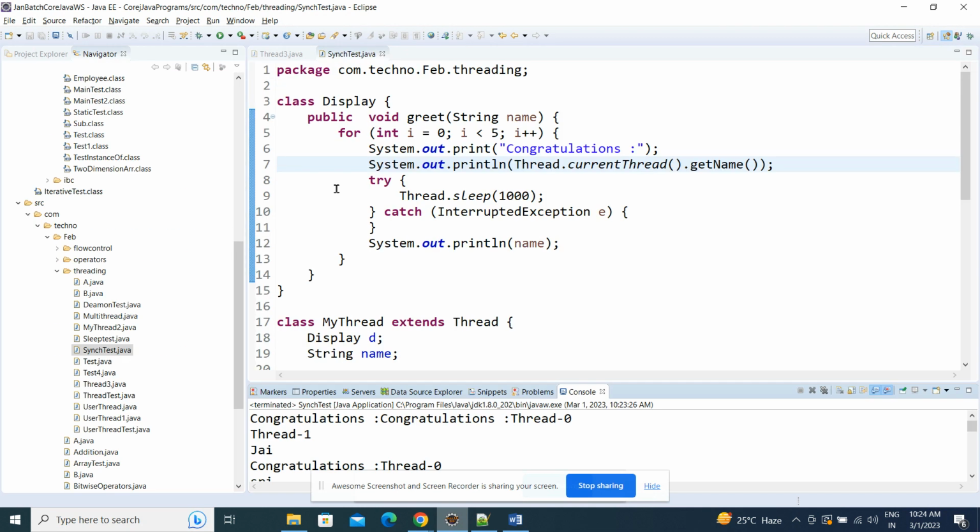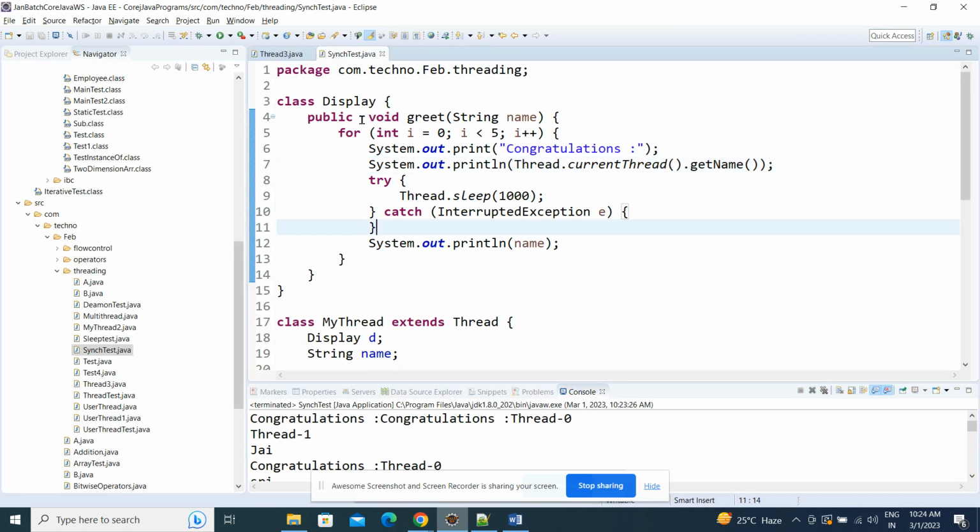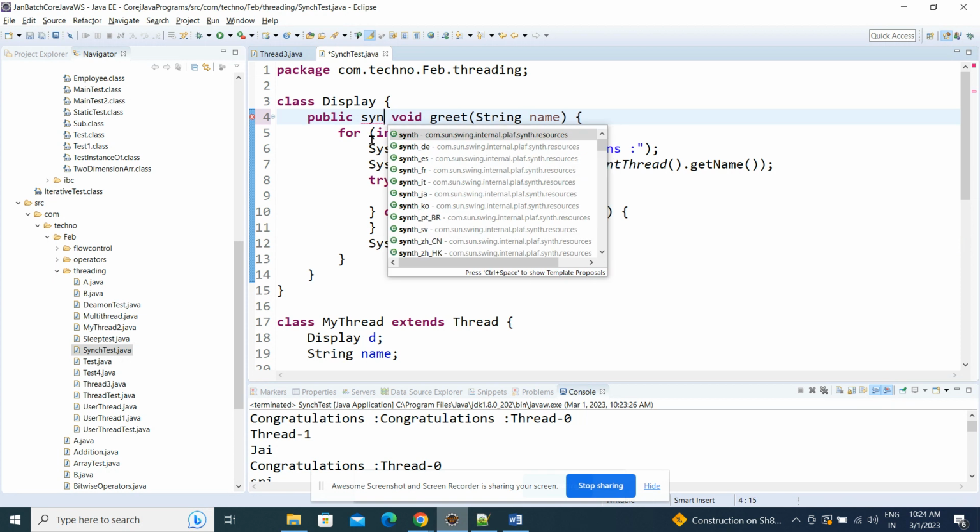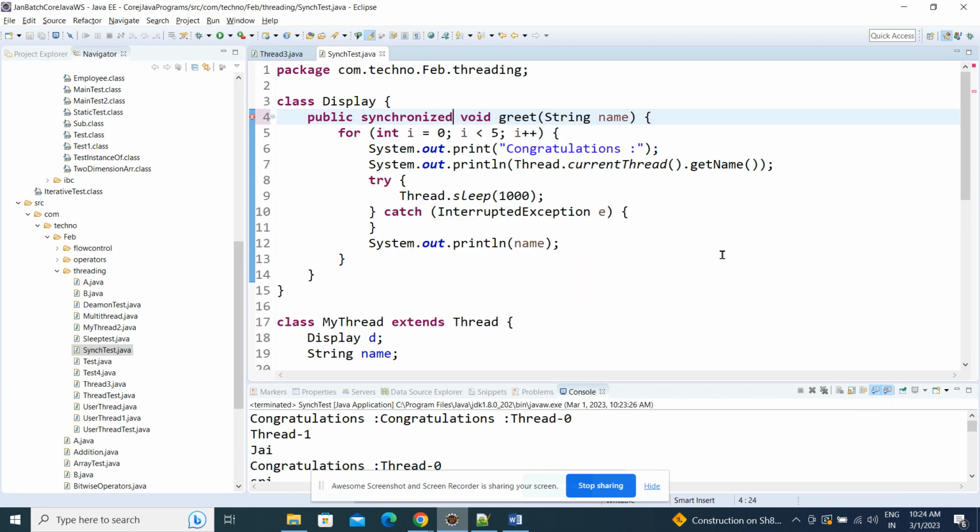Now let's say I make this synchronized. I just added the synchronized keyword. Let's say T1 is started or T2 is started, it doesn't matter. Whichever takes the lock first, whichever starts this method's execution first, will not give the lock to the other thread until it finishes its work.